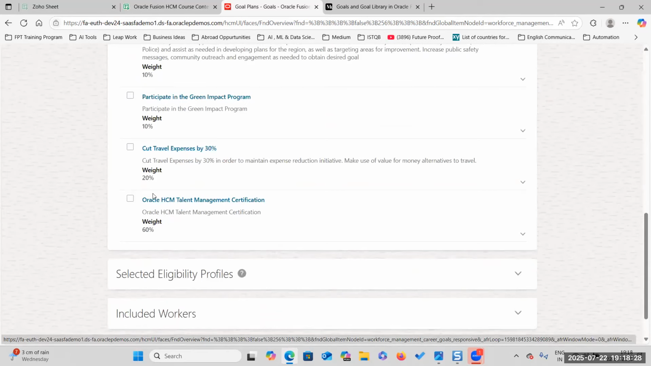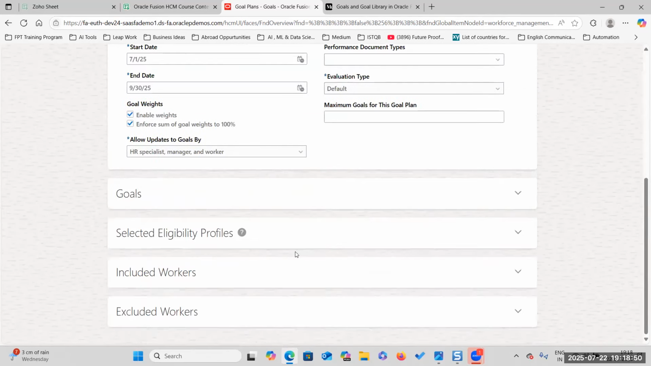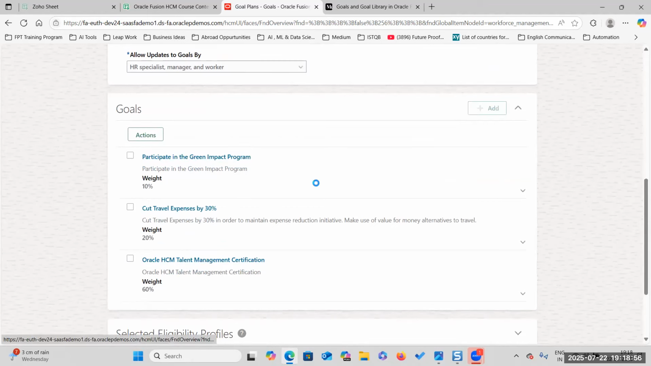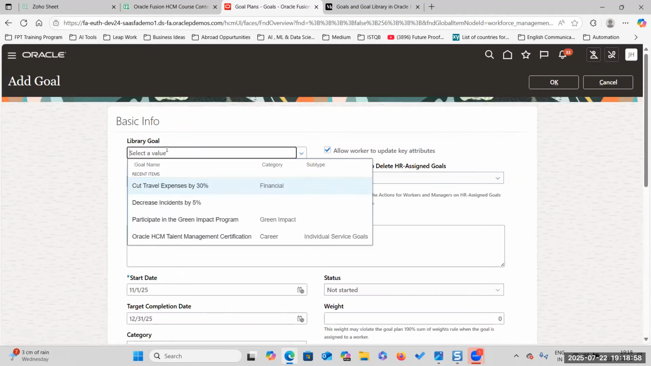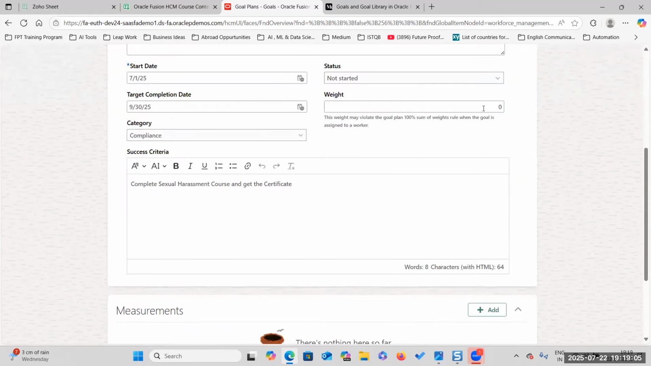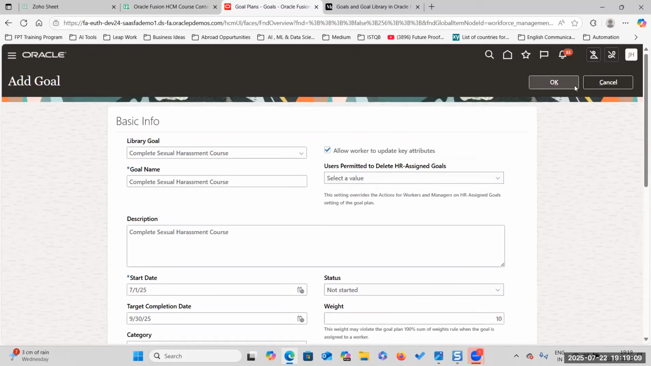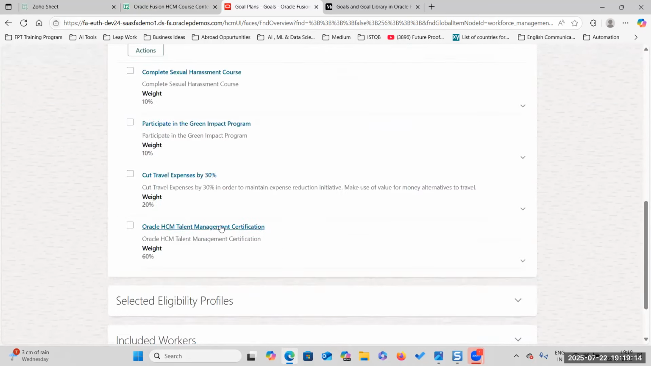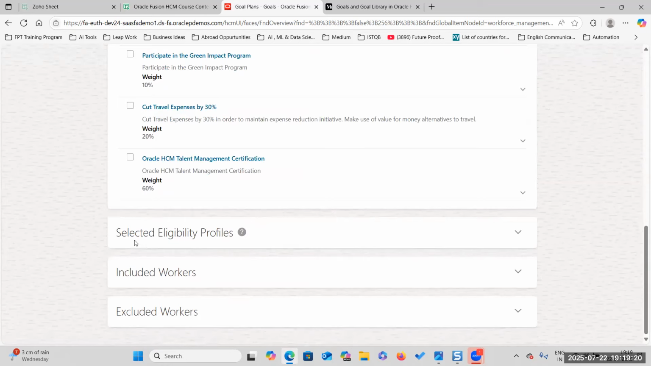Or let us take, I want to remove this particular one. I want to add that everybody should complete the sexual harassment course. So this is the default one, right? In any company you have to complete it, and that contributes another 10% weightage. So total 100% contribution completed, right? So 10 plus 20 plus 20, 40 plus 60%. Total 100% completed.